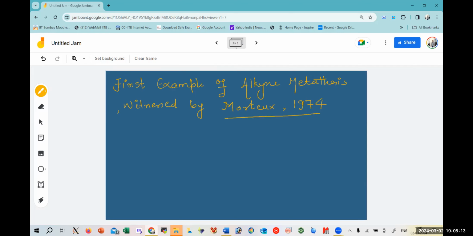Sometimes these dates are also important to remember. So the example was two molecules of this alkyne, which is having different groups. They undergo self-metathesis in presence of molybdenum carbonyl catalyst and refluxing at 160 degrees Celsius, 3 hours of time.